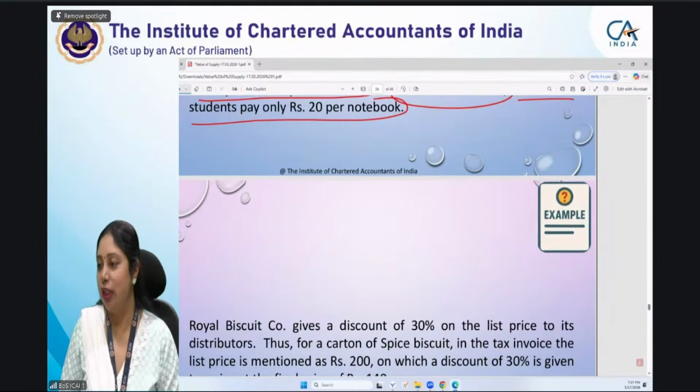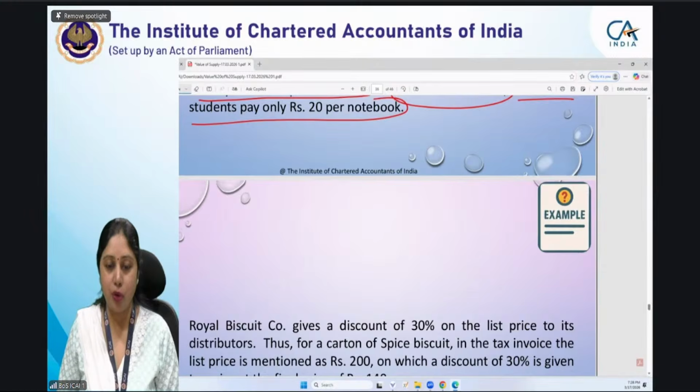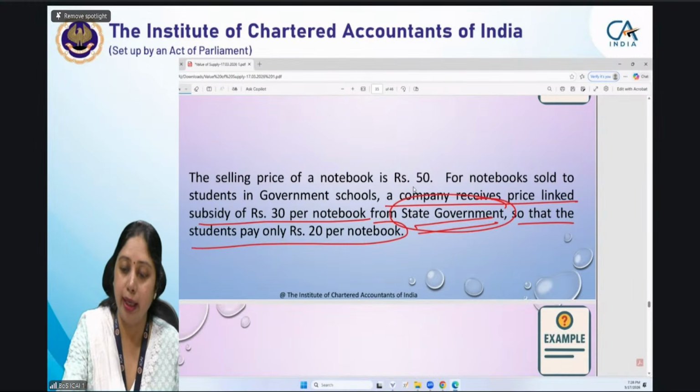Yes. So Kashish, Dhanlakshmi, Harshal, Karan, Gayatri, Surendra, Nikunj, Purab, Ankita, all of you are giving correct answers. Veerashri, Sushmita, Mathili. So I think now the concept is clear. Hamaira, I will once again explain the concept to you in the break. Sridhar is correct. All of you are correct in this case. Since the subsidy is received from the government, it is excluded, it is not included in the value, and the value of supply will become rupees 20, that is after subsidy.